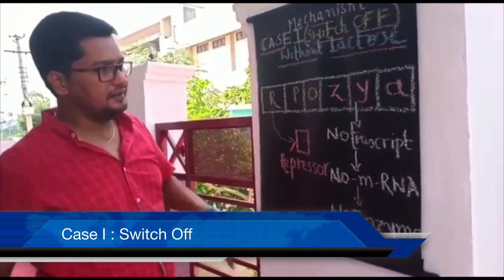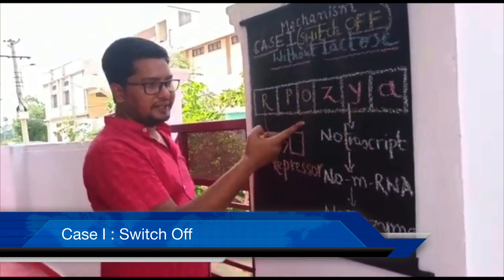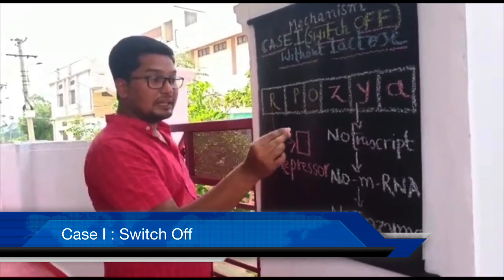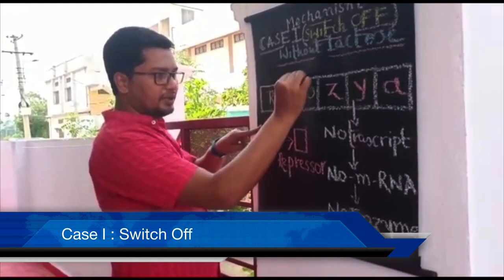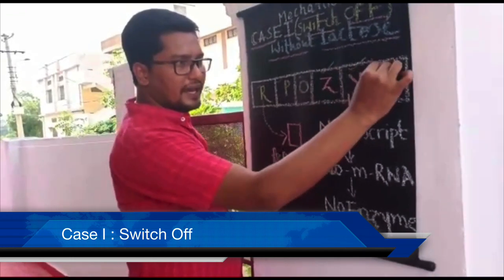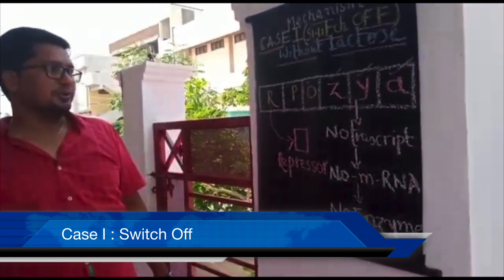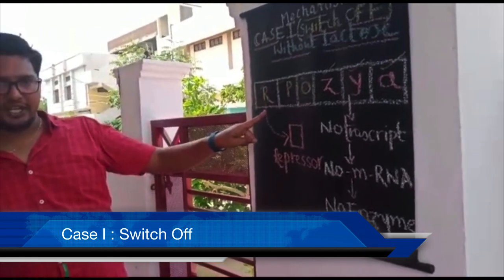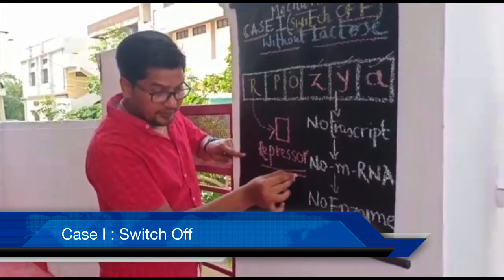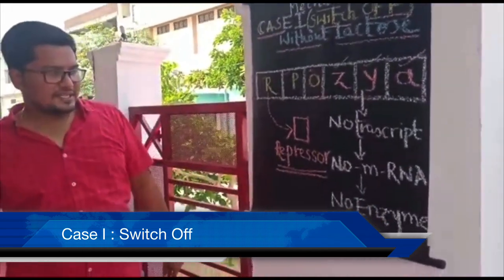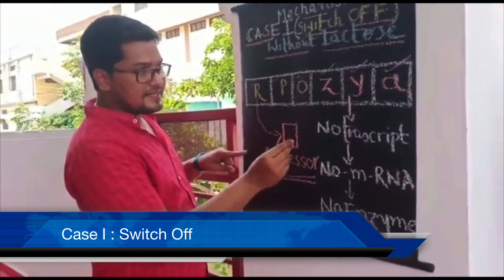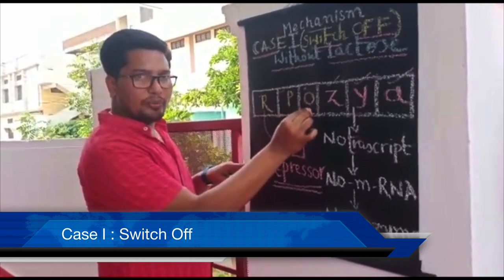Now you can see here, I have drawn the lac operon containing 6 genes. You already know that there are 3 control genes. What are the control genes? Regulator, promoter, operator, and the 3 cistrons are Z, Y and A. I already told you the function of the regulator gene, it always codes for a protein called repressor. So where is the binding site of repressor? Repressor protein's binding site is always present on the operator.